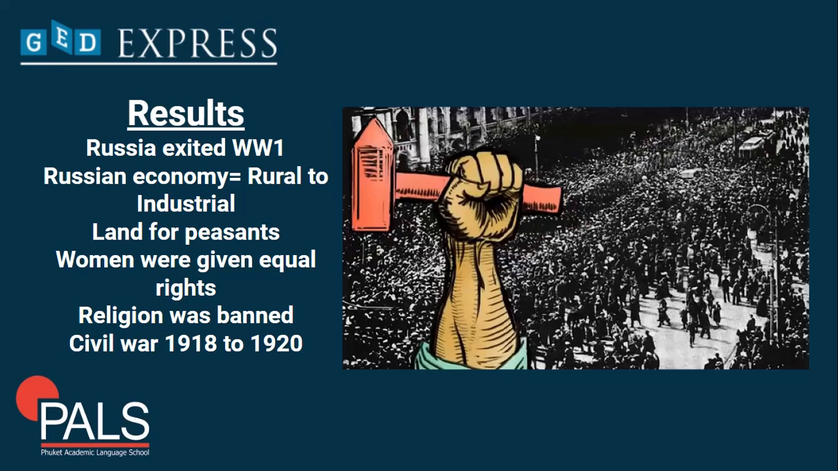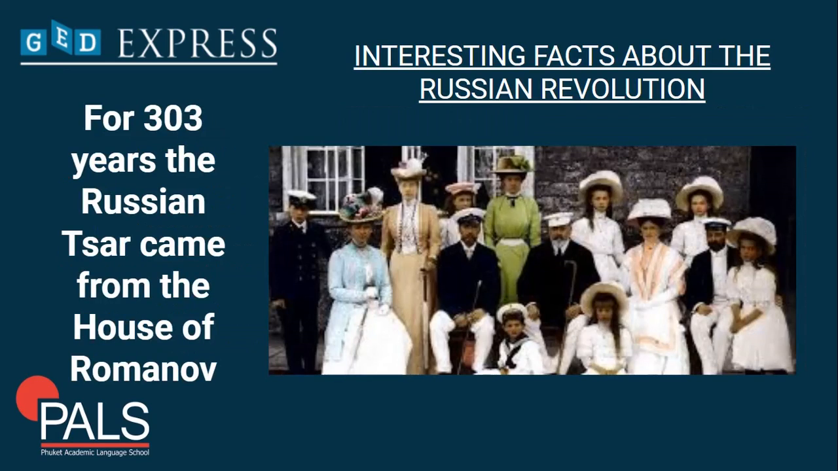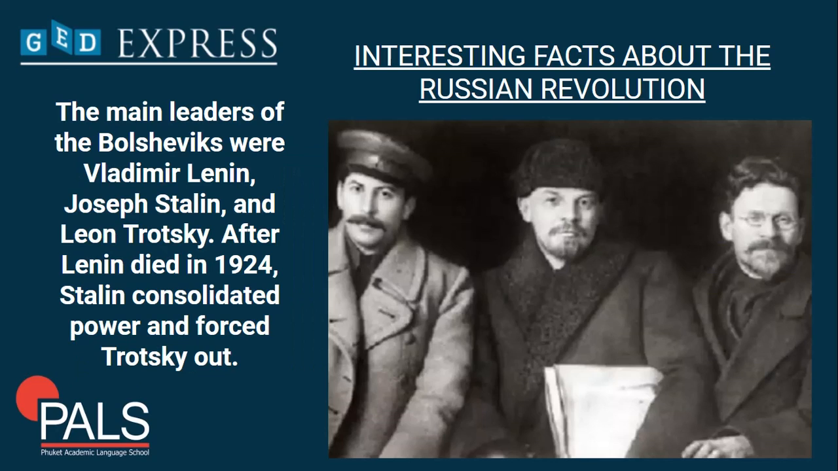Let's talk about a few interesting facts about the Russian Revolution. For 303 years, the Russian Tsar came from the House of Romanov. Another interesting fact: the main leaders of the Bolsheviks were Vladimir Lenin, Joseph Stalin, and Leon Trotsky. After Lenin died in 1924, Stalin consolidated power and forced Trotsky out.